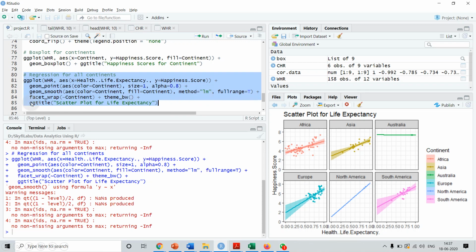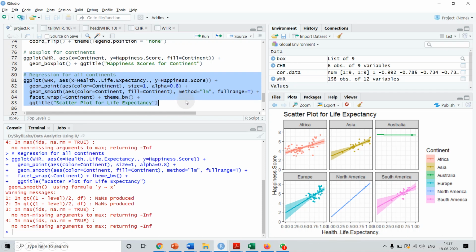Then we are telling that we want the various facets, meaning we want various charts, one chart for each continent. That's what we are specifying through facet_wrap. And theme we are specifying as black and white, and title we are specifying scatter plot for life expectancy.